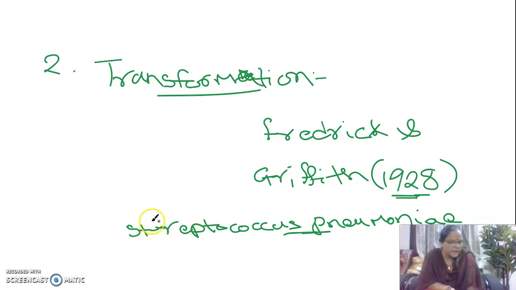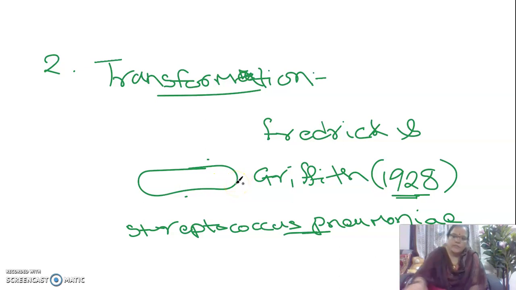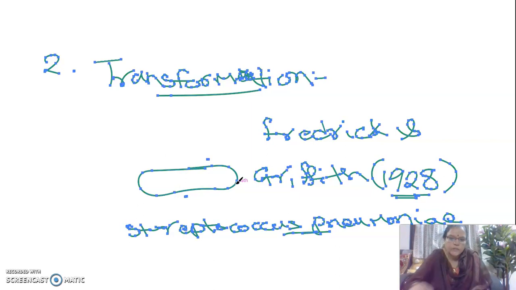The bacterial cell uptakes or attracts the naked DNA fragments that are present in its surroundings. They are absorbed or taken up by the bacterial cell. So this mode of taking up genetic material is called transformation, and this was discovered by Frederick Griffith, who identified this mode of transformation, this mode of sexual reproduction.